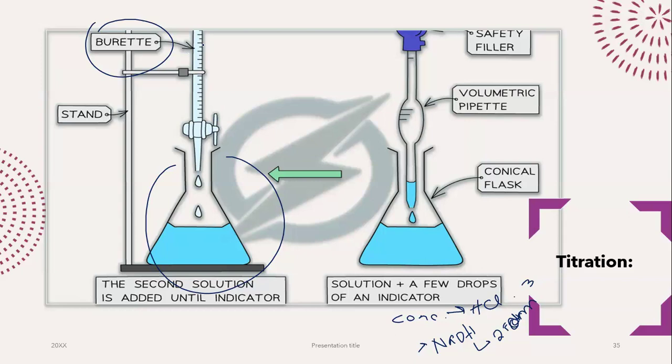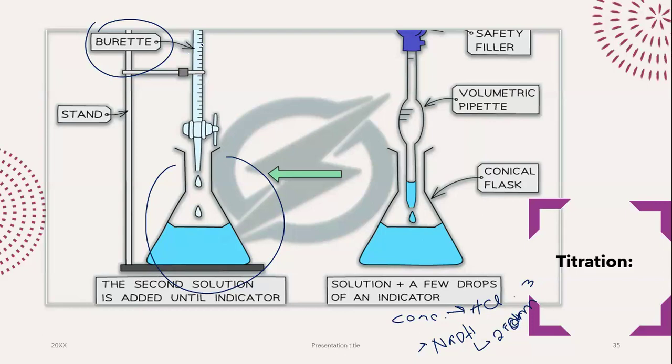After noting down the value, you are going to use that for mole calculations. If we get the time, I will go over a question with you guys on how to do the mole calculations on titration. So titration is a method that we see quite commonly.